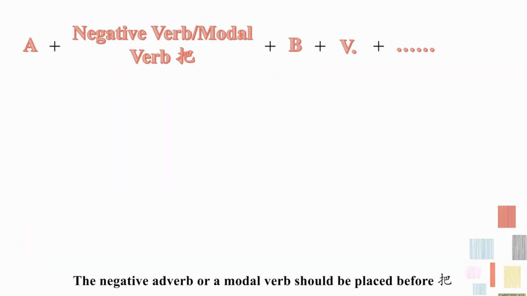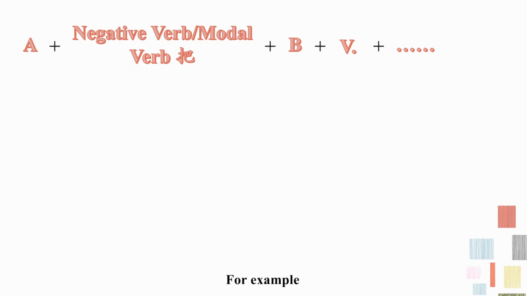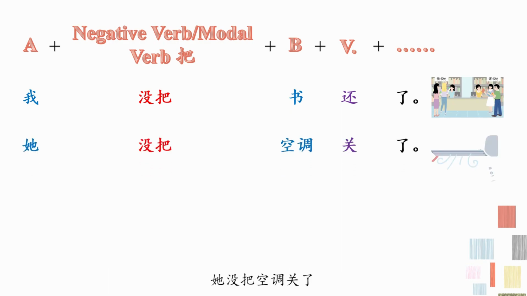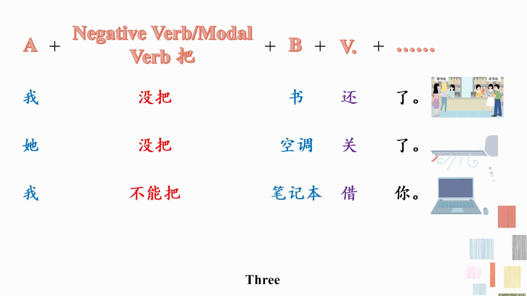The negative adverb or a modal verb should be placed before 把. For example, 1. 我没把书还了。 I didn't return the book. 2. 他没把空调关了。 She didn't turn off the air conditioner. 3. 我不能把笔记本借你。 I cannot lend you the notebook.